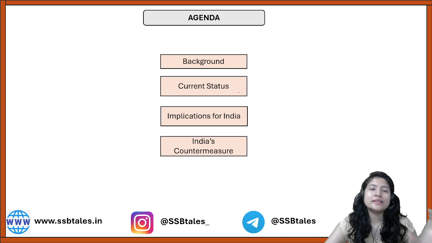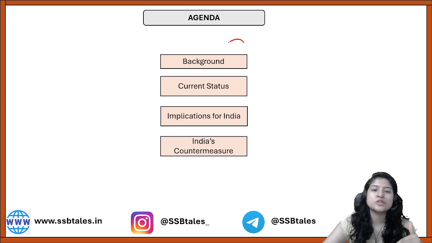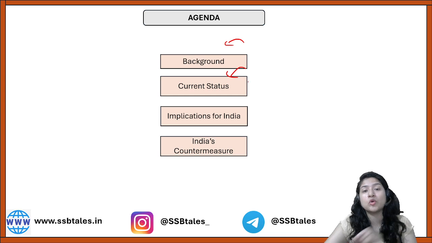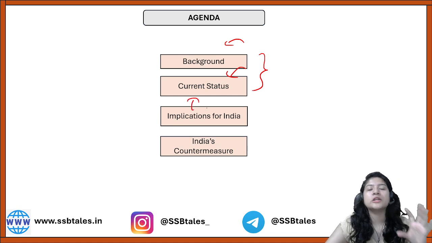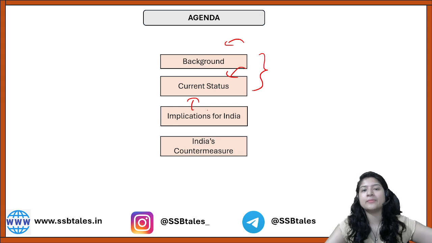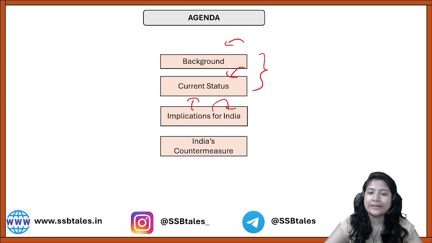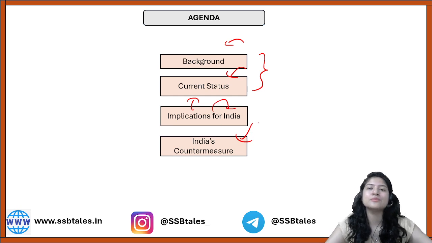We are going to understand this particular topic in four heads. First of all, we will understand the background, what is the CPEC, and then what is the current status of it, what is the progress that is currently going on under it. After that, we are going to look at what is the implication of this particular project, that is together by China and Pakistan, on India, and ultimately we are going to look at what are India's countermeasures against this particular project.